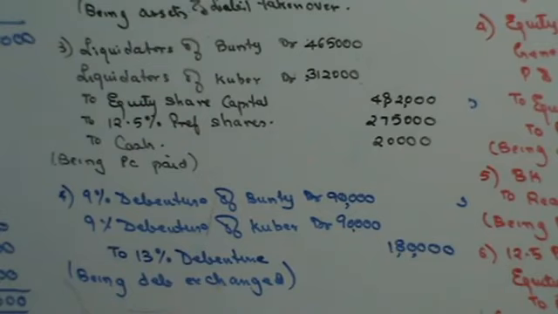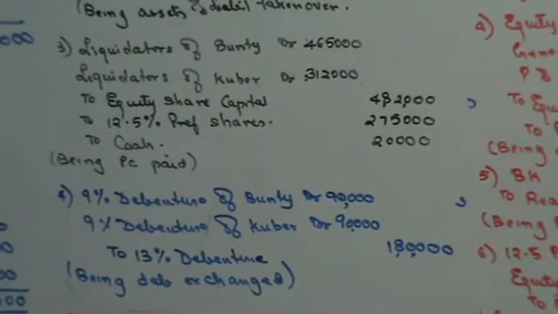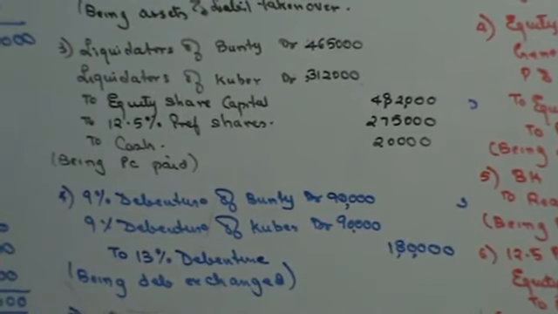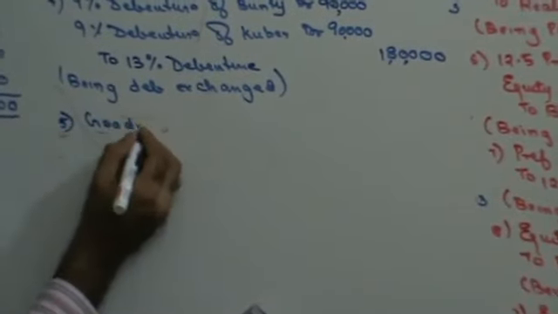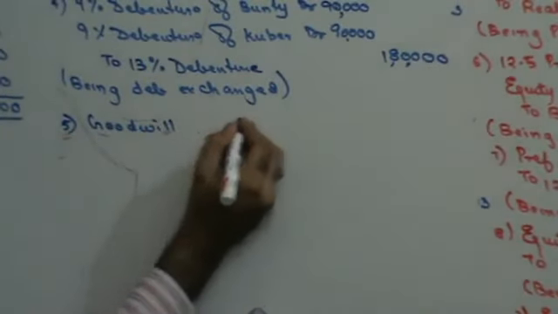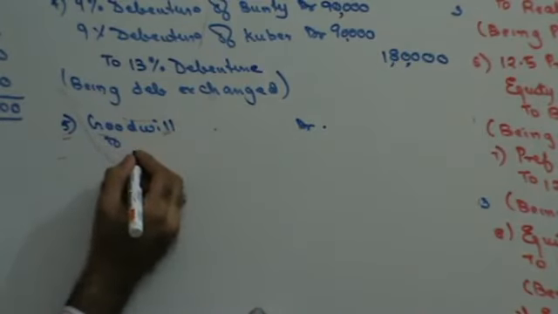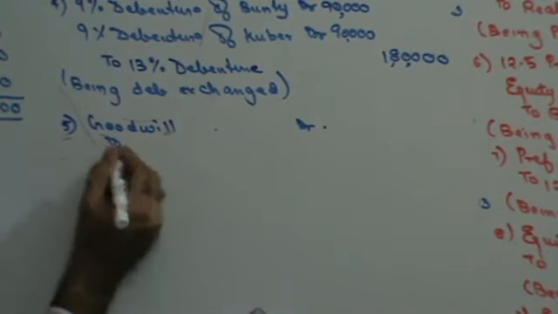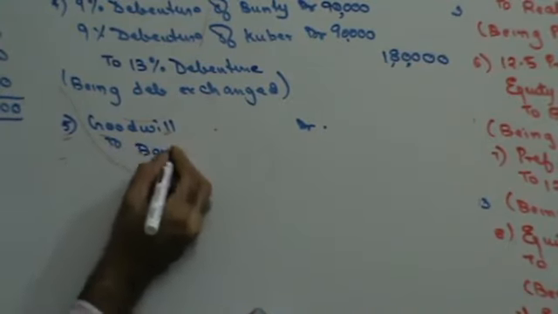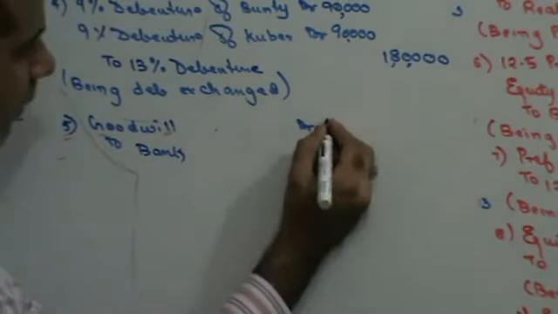Right? Is there anything else that has been done? Liquidation expenses of 12,500 are borne by BK Limited. So BK Limited is going to pay that also. He is going to pay liquidation expenses. Money is going out. So this is going to be goodwill account debit. So not liquidation expenses. No, liquidation when paid by the purchaser, it's called as goodwill. Right? To bank, amount is 12,500.